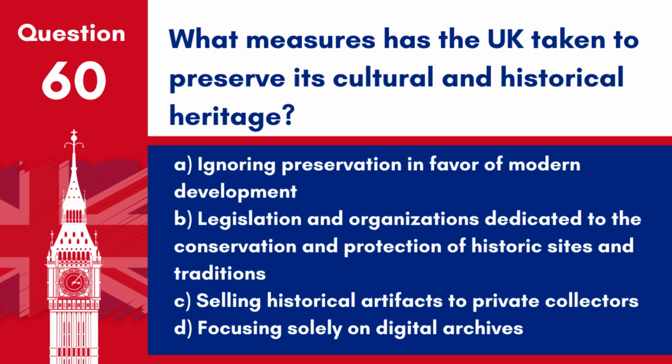D. Focusing solely on digital archives. Answer: B. Legislation and organisations dedicated to the conservation and protection of historic sites and traditions. The UK is committed to preserving its rich cultural and historical heritage through various protective measures and initiatives.